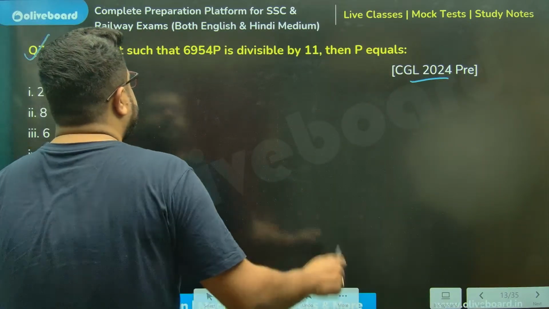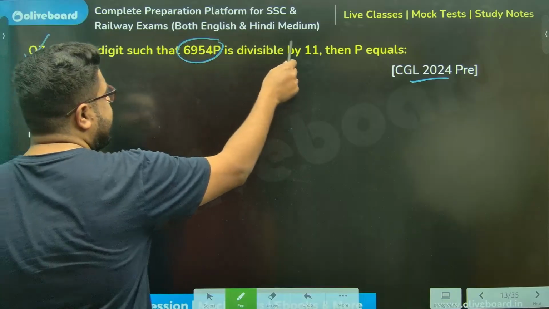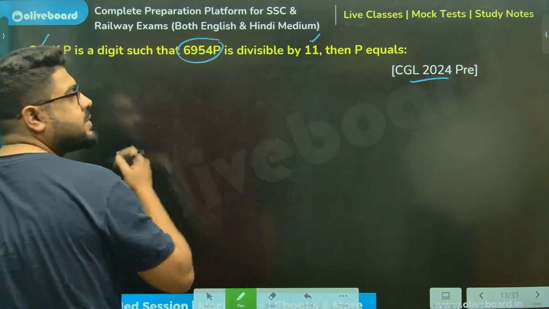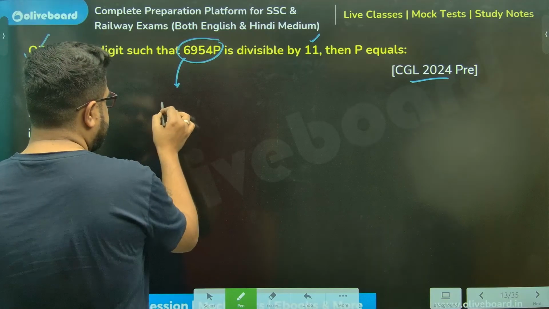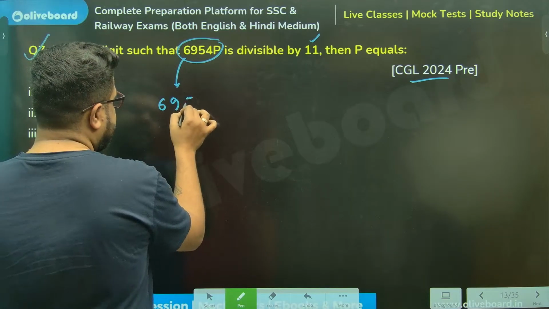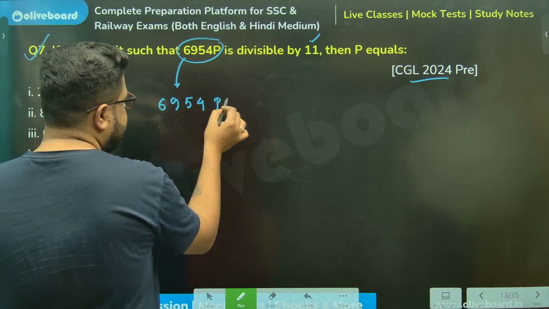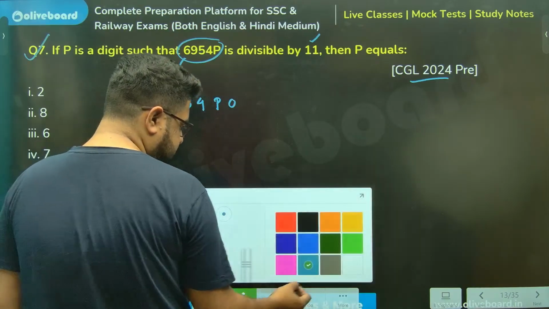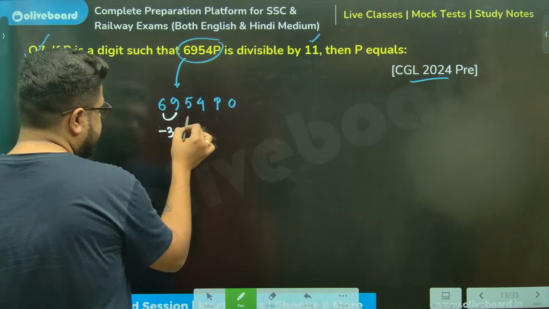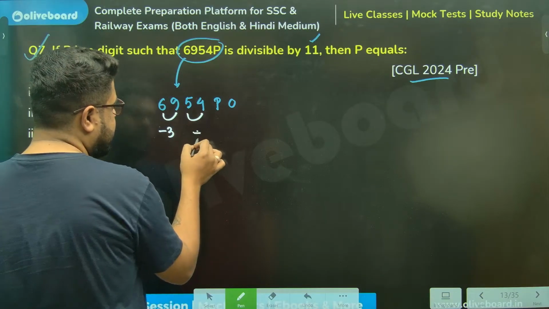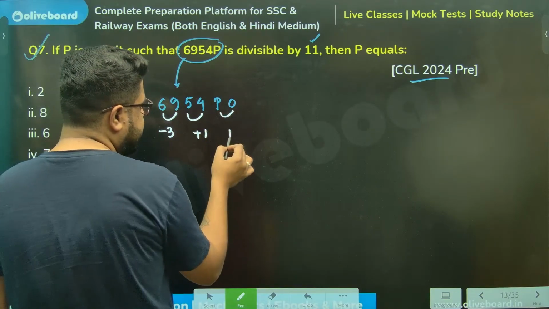Achha, this is divisible by 11. Okay, sir. No worries. Sir, if I do it, I'm just writing 6954p. Nothing is there, means 0. So 6 and 9 minus 3. 5 and 4 plus 1. P minus 0, that is P, sir.